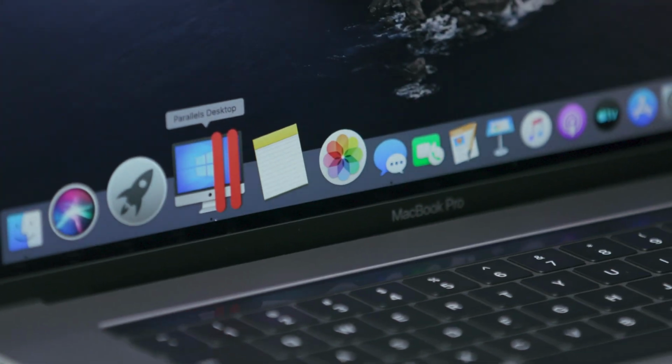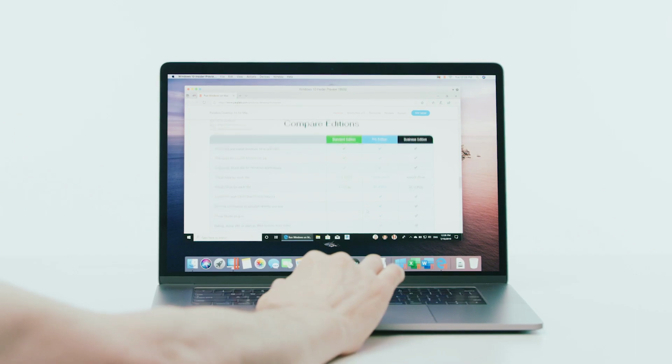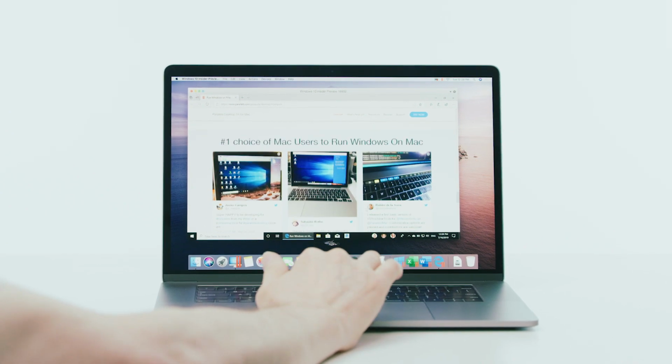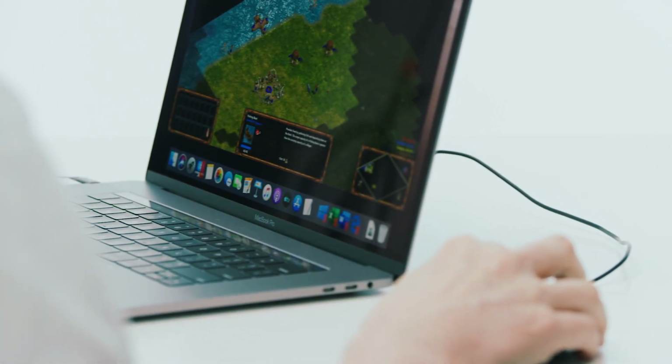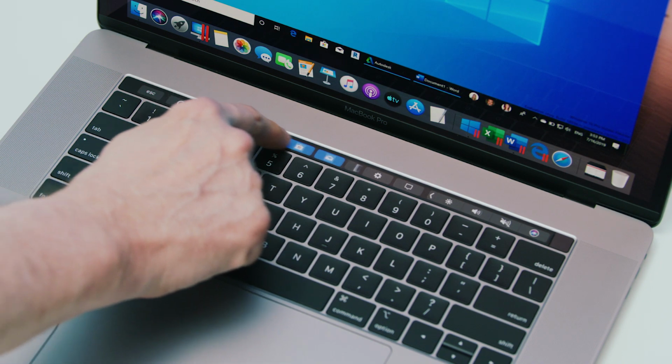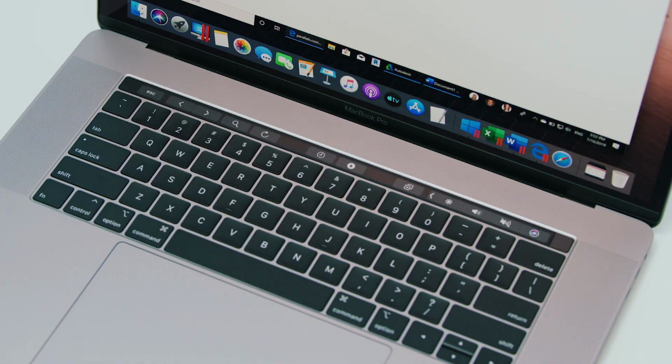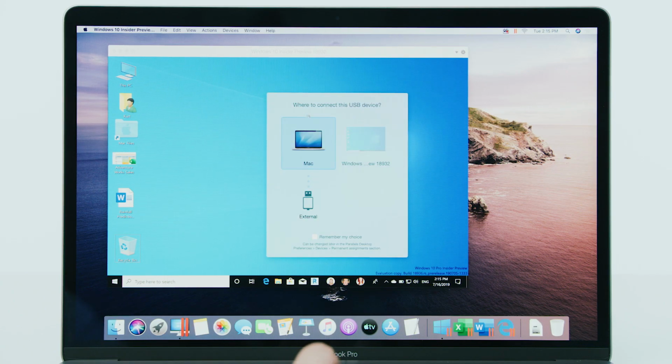It's simple to get started and easy to use. Get Windows up and running in minutes. And Boot Camp is supported too. Plus, you can use the touch bar with Windows and connect your USB devices.